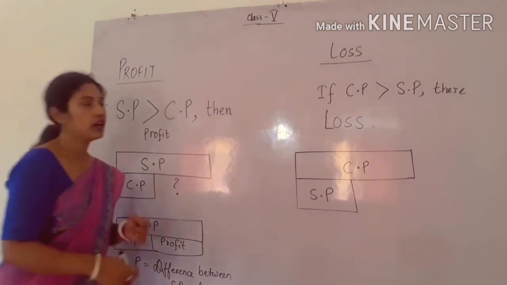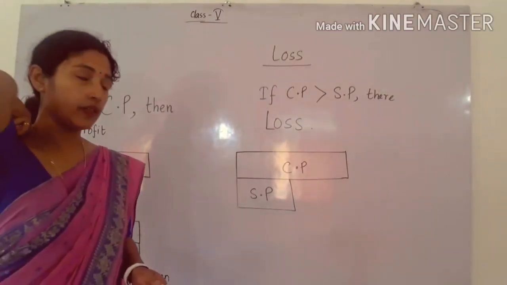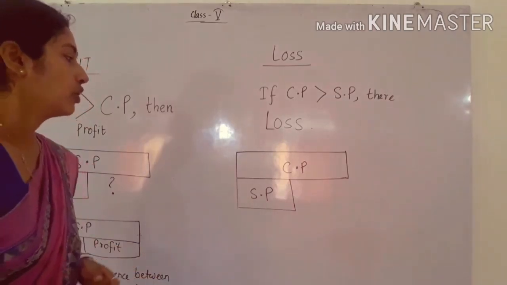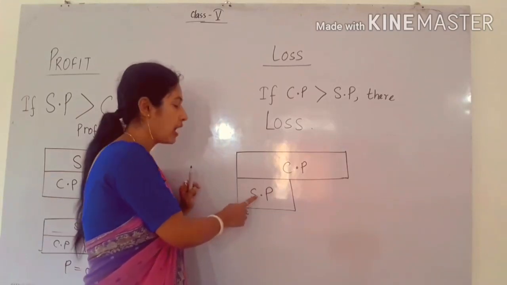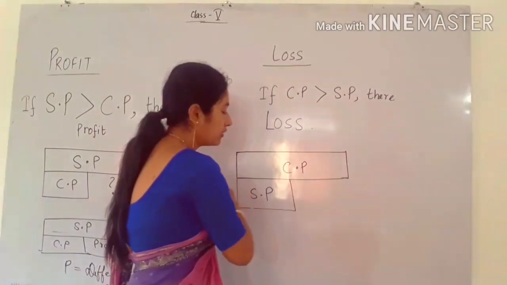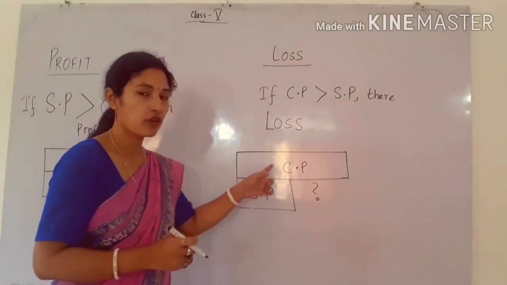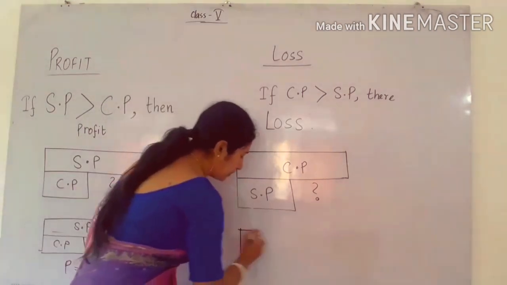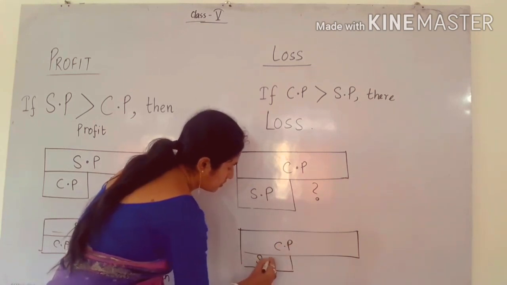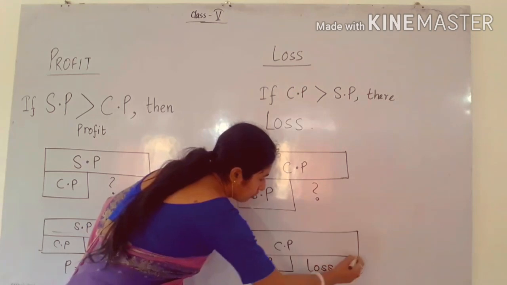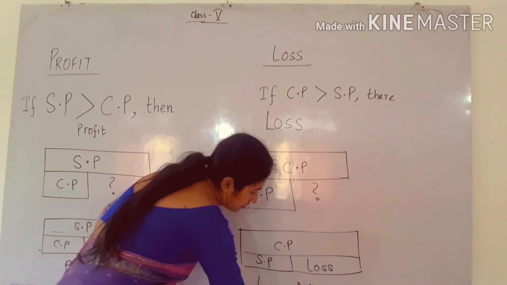So similarly for loss, again, if CP, that means cost price, is greater than the selling price, then there will be loss. So see here, the rectangular box for CP is greater than the rectangular box for SP. So similarly, how to find this much area? Simply we can subtract SP from CP. So again, this is SP and the difference is what? The difference is loss. So what can we say about loss? We can say the difference between